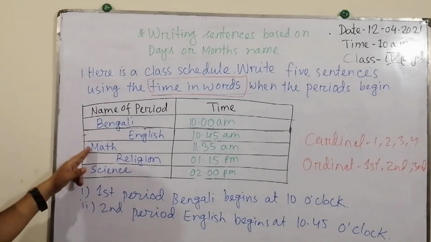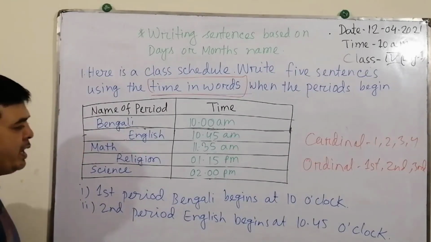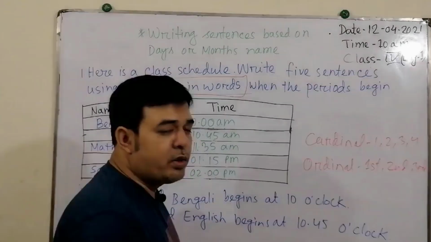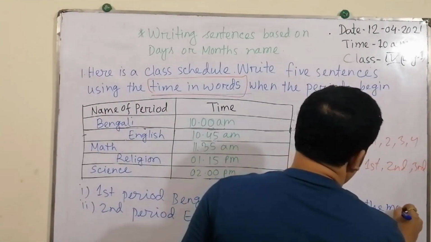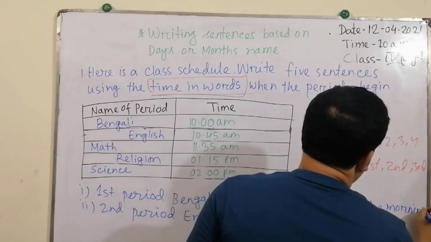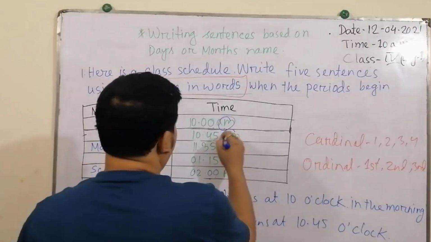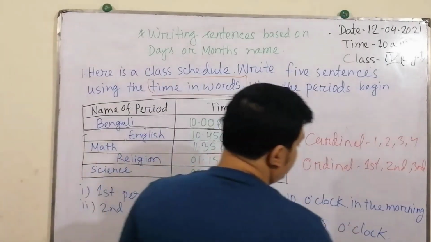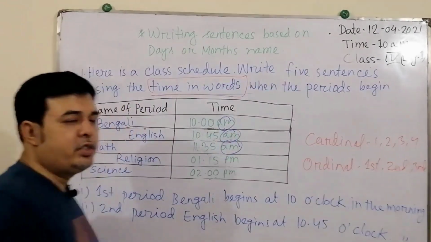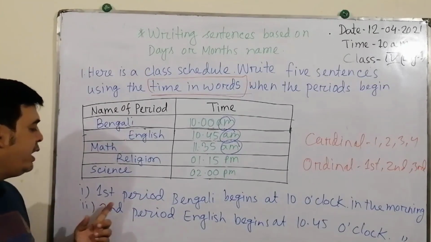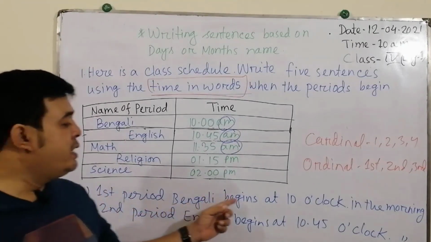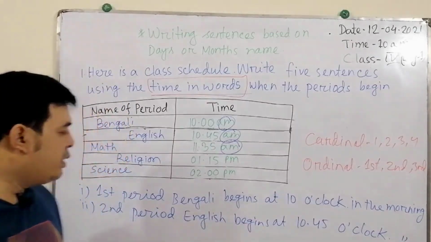Okay, the third one is math. Oh, another very important thing: for 10 o'clock, you can write here also in the morning. In the morning, because here is AM. What is showing? AM, that shows morning time. So you can also write it, it will be better for your answer, okay? If you write first period Bengali begins at 10 o'clock in the morning, okay?